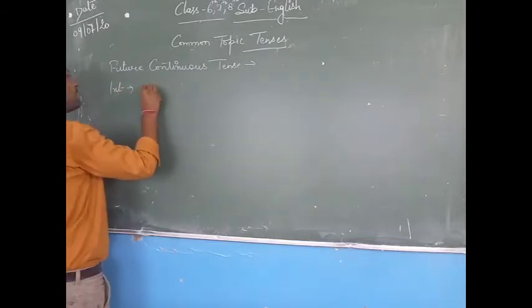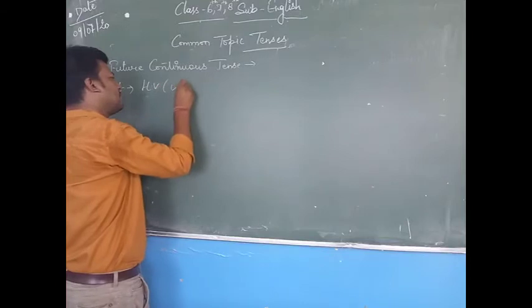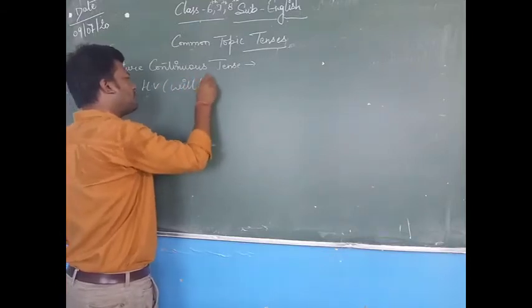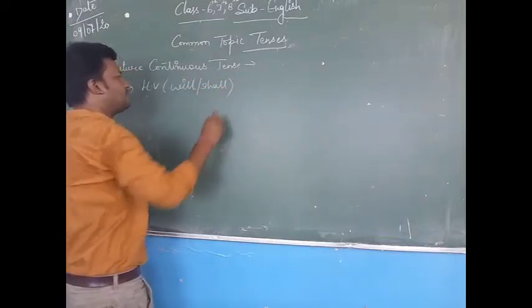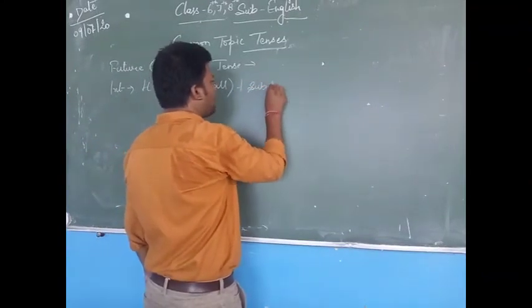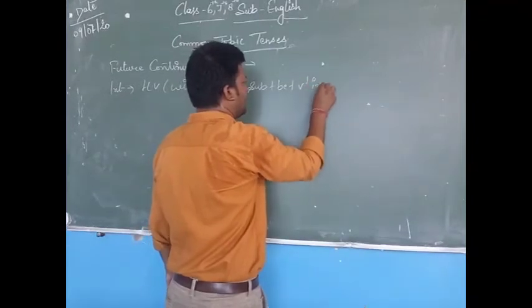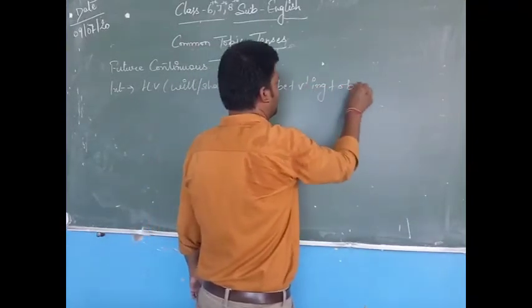Interrogative formula is helping verb, that is will or shall, plus subject plus be plus verb first form and ing plus object.